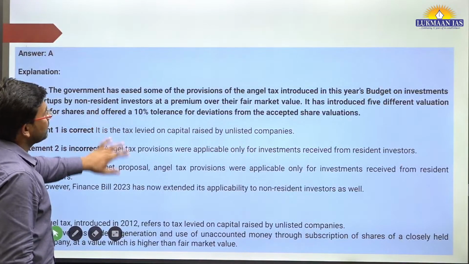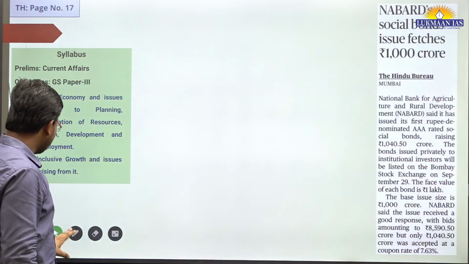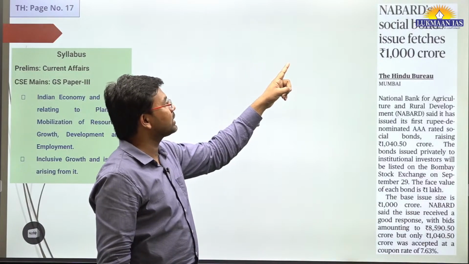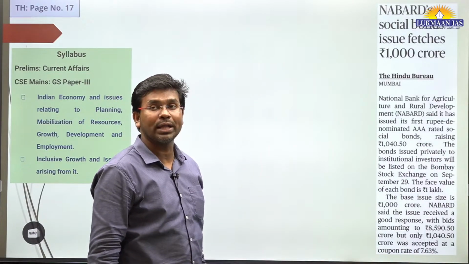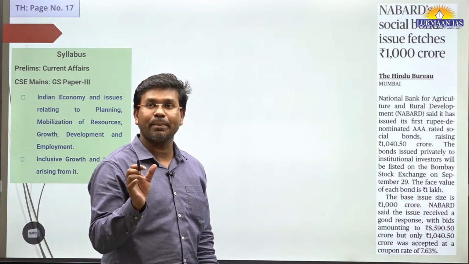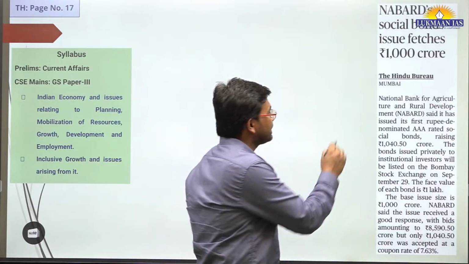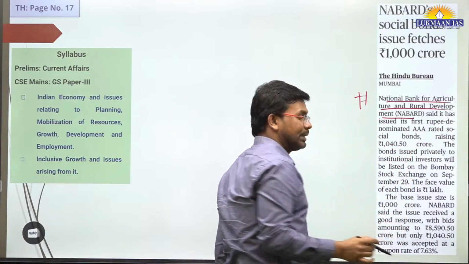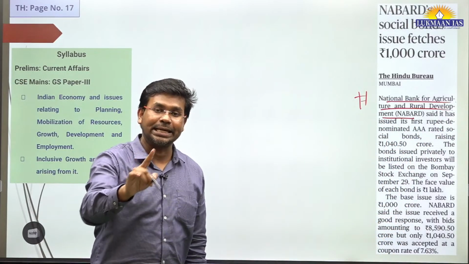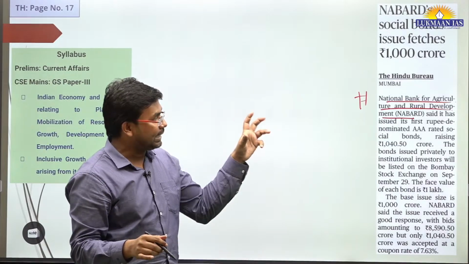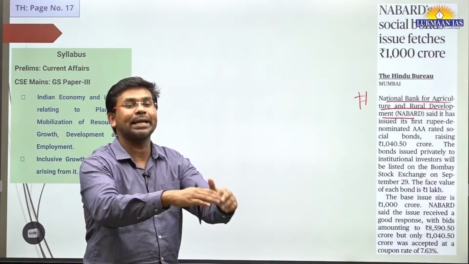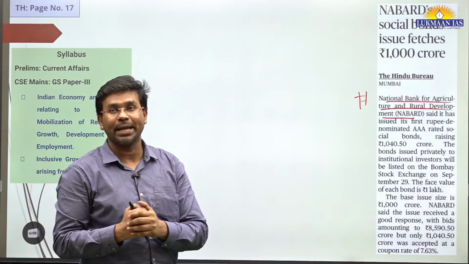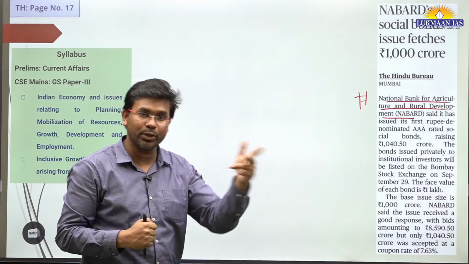Having understood this, now let us talk about another topic. This topic says NABARD social bonds issue fetches 1000 crore. What is NABARD? NABARD is the National Bank for Agriculture and Rural Development. This is not a bank which directly lends money to the farmers. It lends money through other channels, such as non-banking financial companies and cooperative banks. Through those banks, it lends money to the farmers.